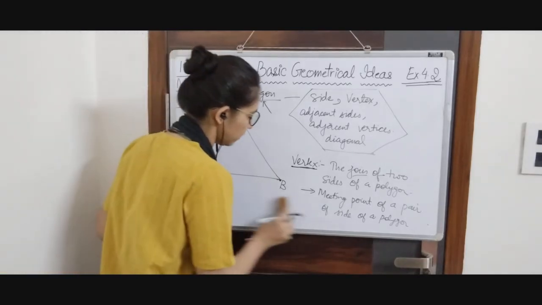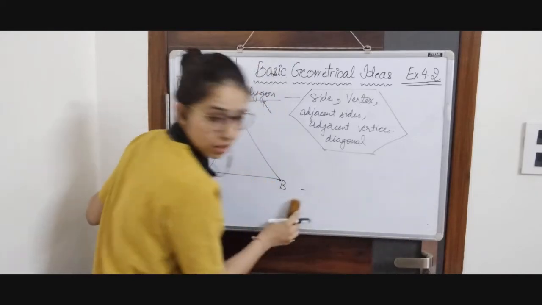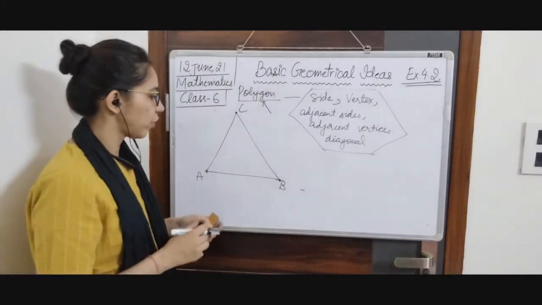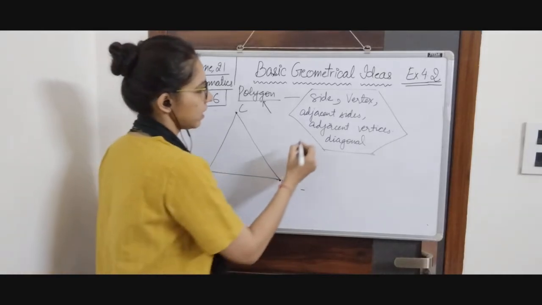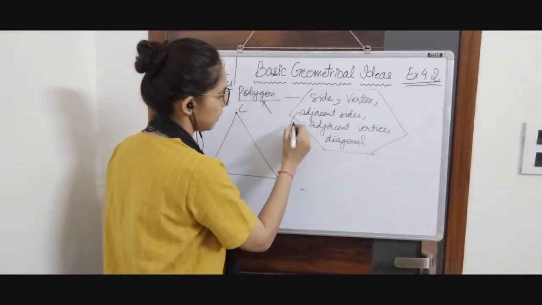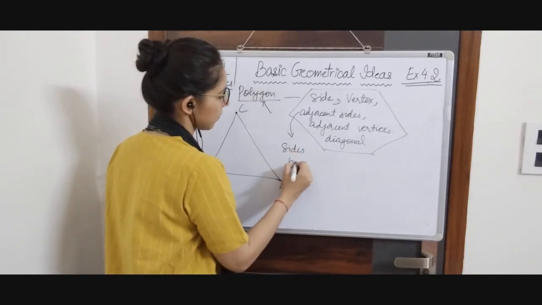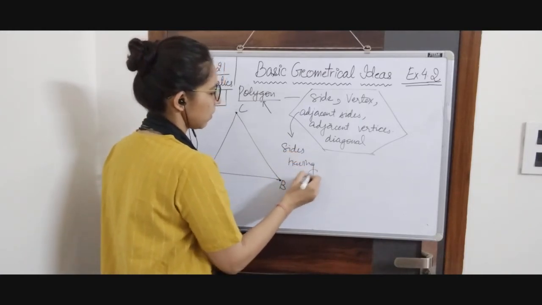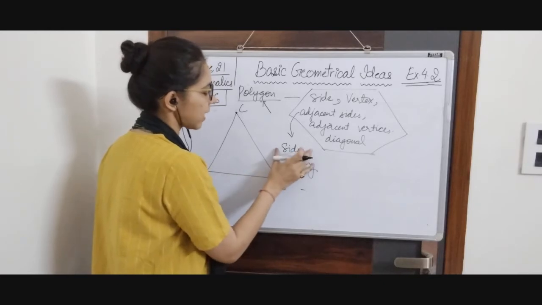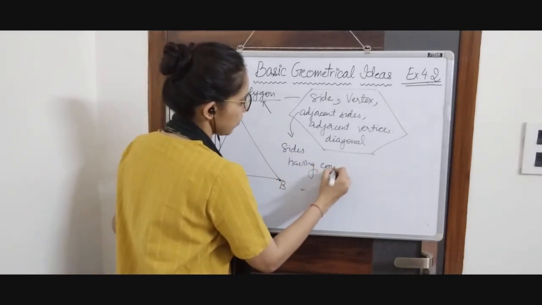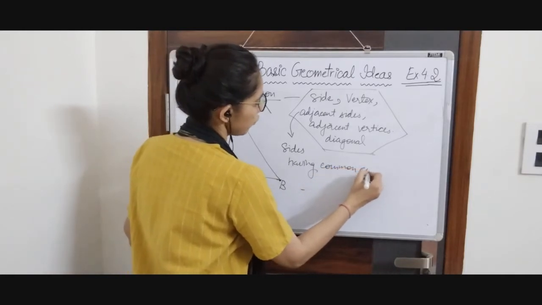Next one is adjacent sides. Adjacent sides mean sides having common endpoint. Sides means line segments. So here it is clear, sides having common endpoint.